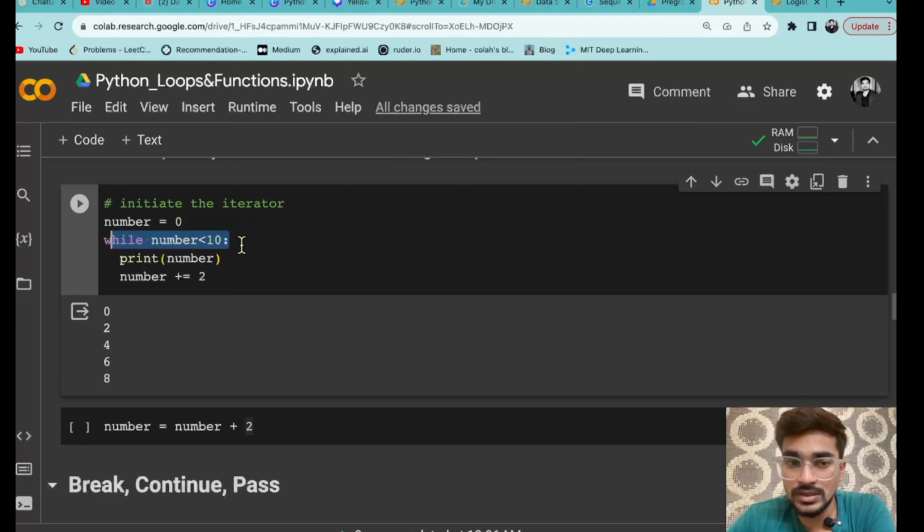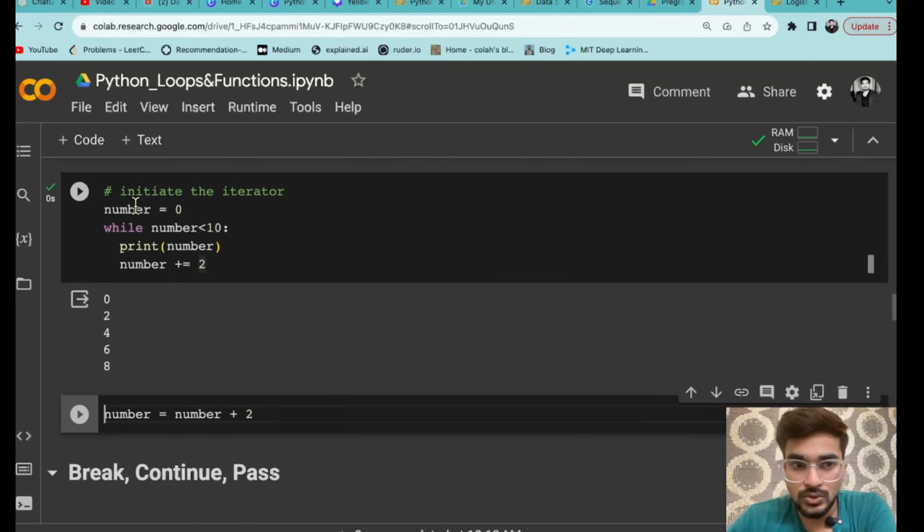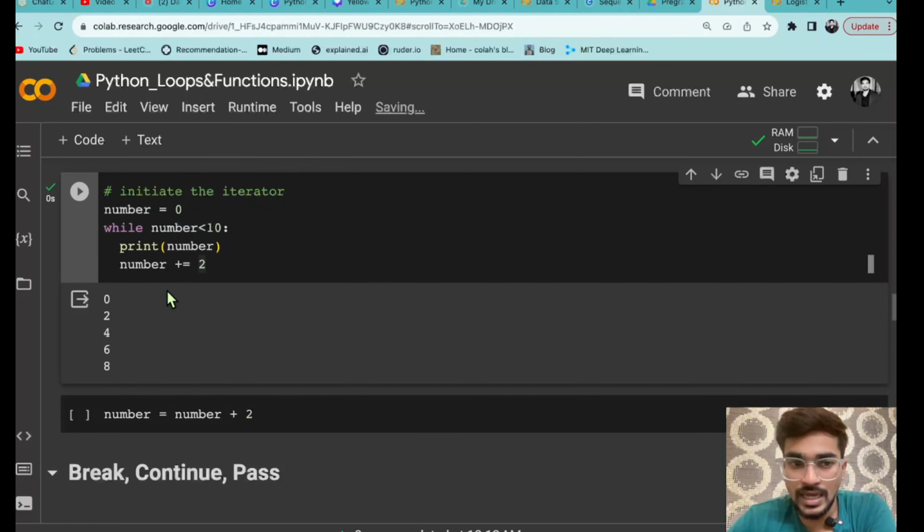So this is the condition where your loop is going to stop and it will print up to 8 only. If I just run that code, you can see that it is printing 0, 2, 4, 6, 8, and 10 it is not taking, as it is not less than 10.